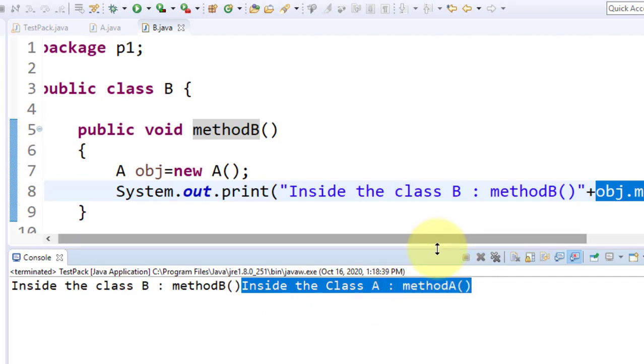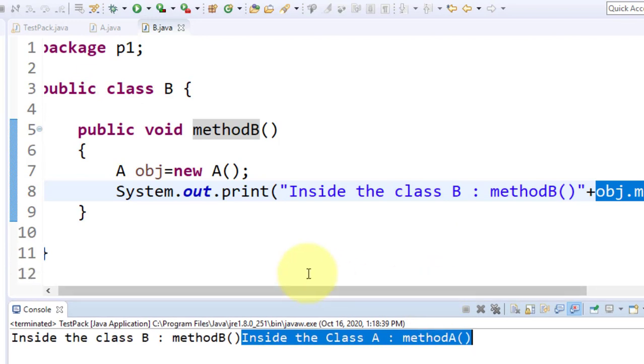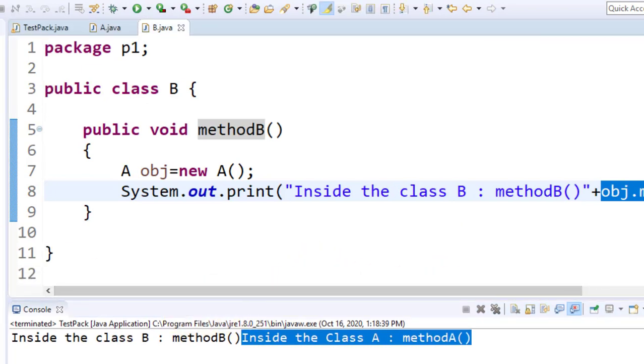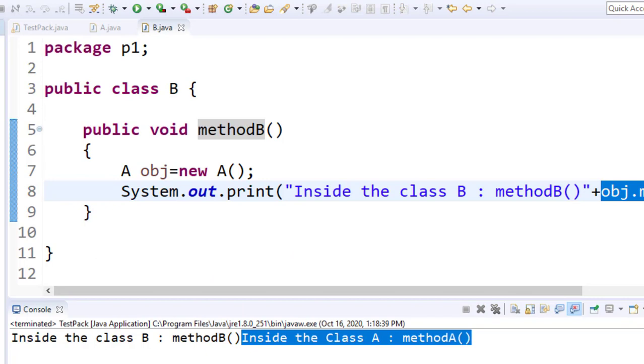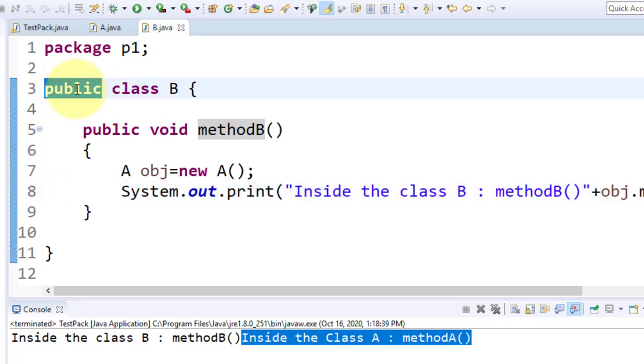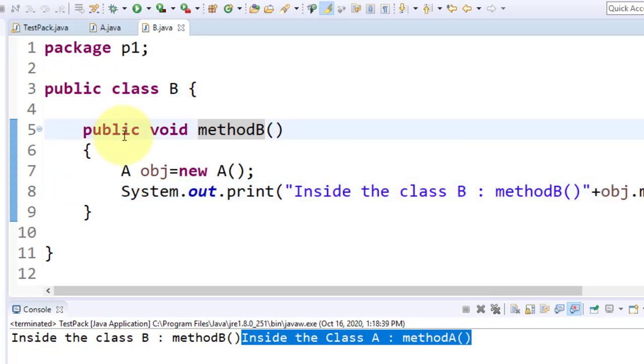So how can you summarize this? If you want to create a package, you can create a package like this, package P1, P2, P3, any package, and your class should be public, and for the methods and data members, if you want to give access outside the package, then make them public, otherwise make them default or make them private. It depends on your requirement. If you make it public, then and only then it is accessible outside the package. If it is not public, then it is only accessible inside the package, and if it is private, it is only accessible inside the same class.